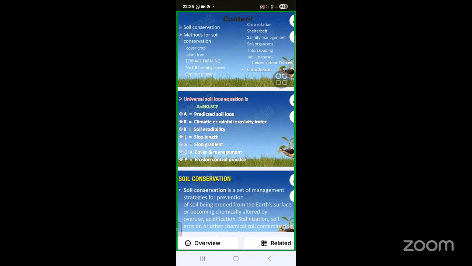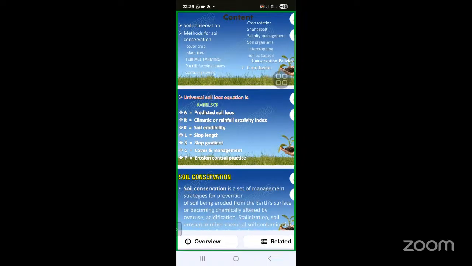So basically, there is the Universal Soil Loss Equation: A equals R K L S C P. A equals predicted soil loss, R equals climatic or rainfall erosivity index, K equals soil erodibility, L equals slope length, S equals slope gradient, C equals cover and management, P equals erosion control practice. So soil conservation is very important.